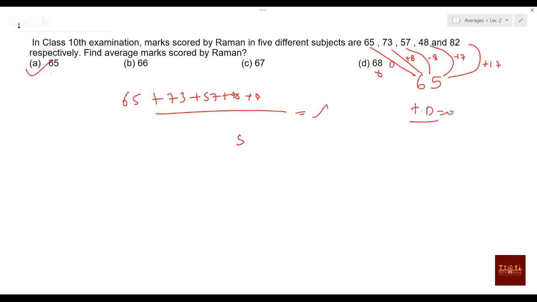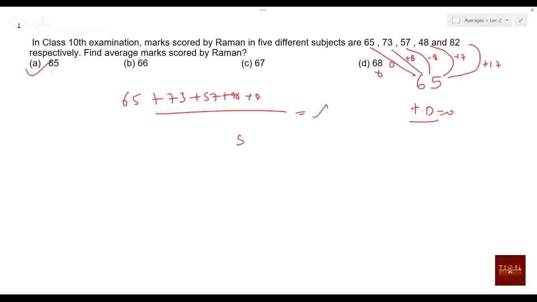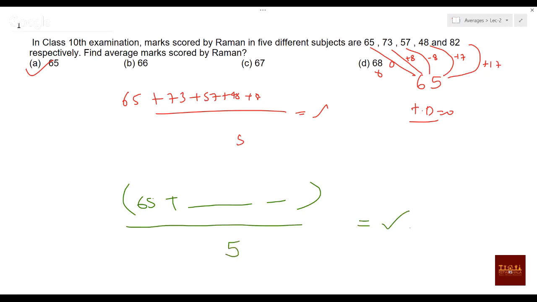Yes or no? Any doubt? Please tell me if you have any doubt. This is one way of understanding. Another way of understanding would be something like this. When you write the sum, 65 plus something and so on, and you divide by some number, you get some number, right?